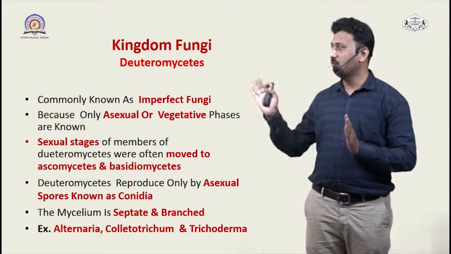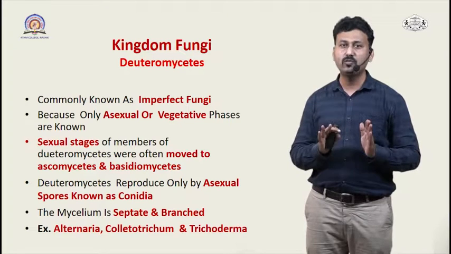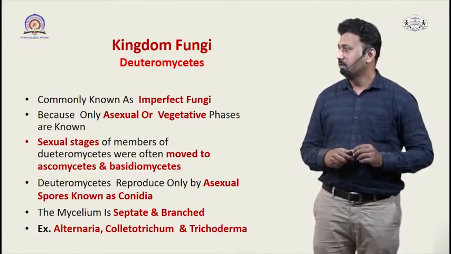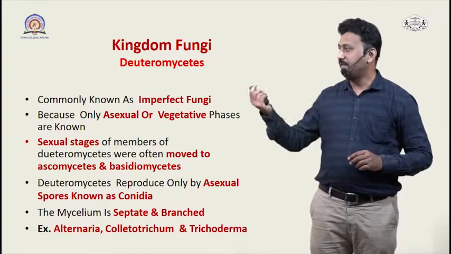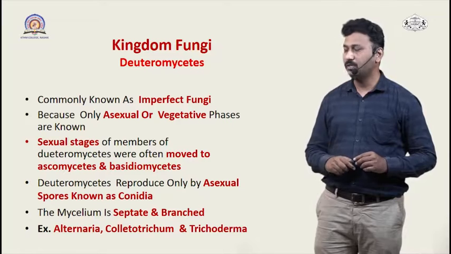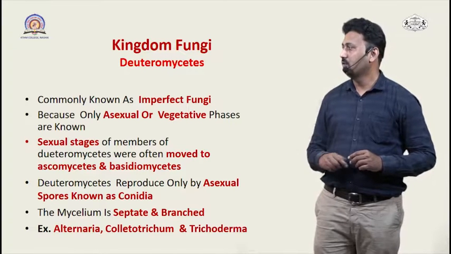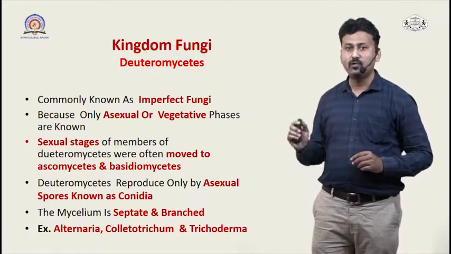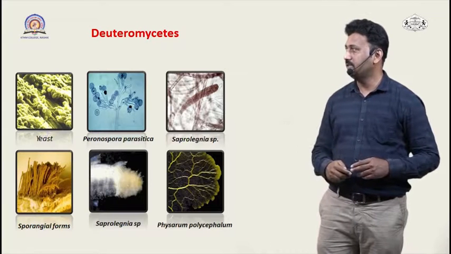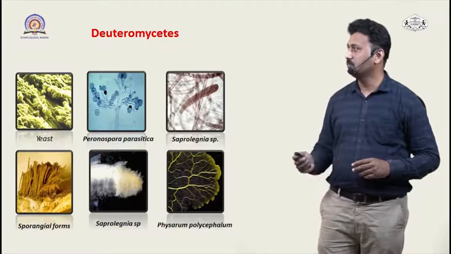So the major mode of reproduction is the asexual or vegetative mode. The mycelium here is septate and branched in appearance, and examples include Alternaria, Colletotrichum and Trichoderma. So in this picture you can see different Deuteromycetes.